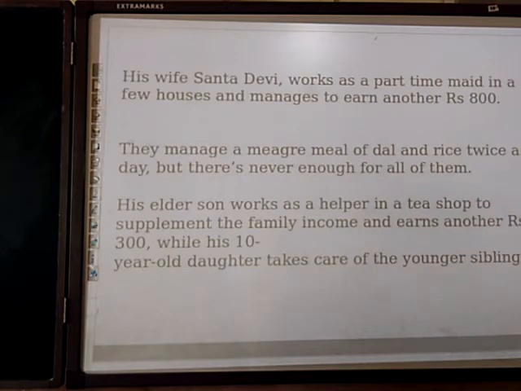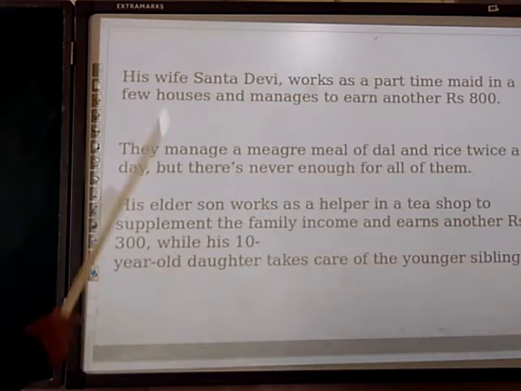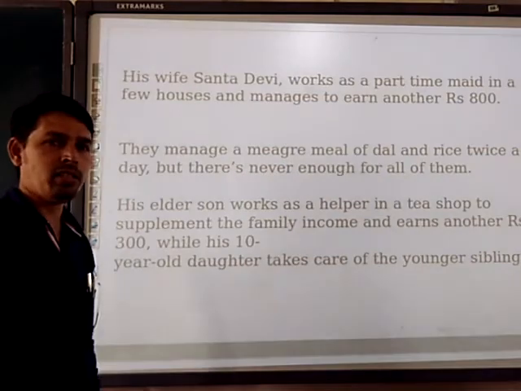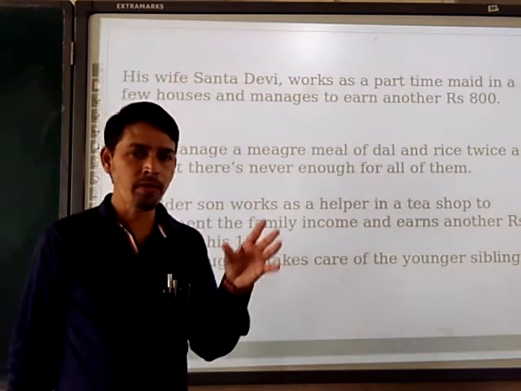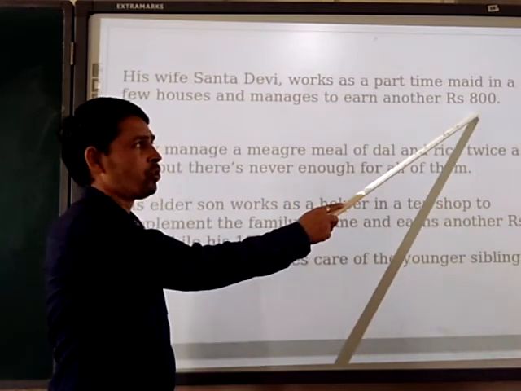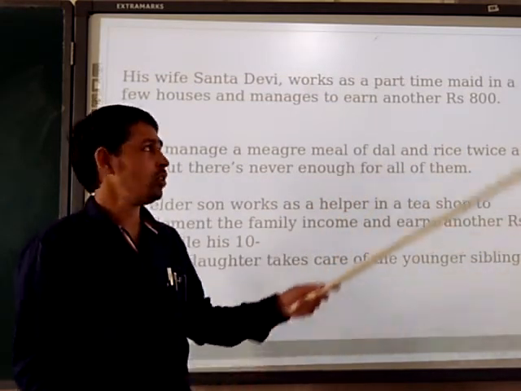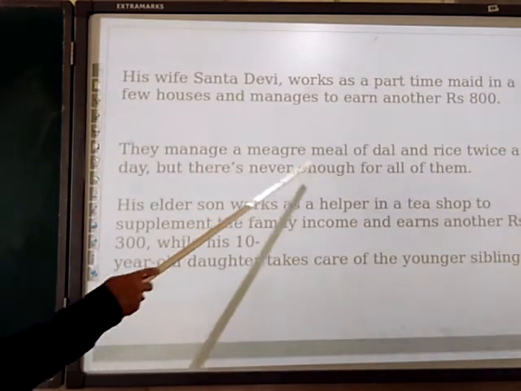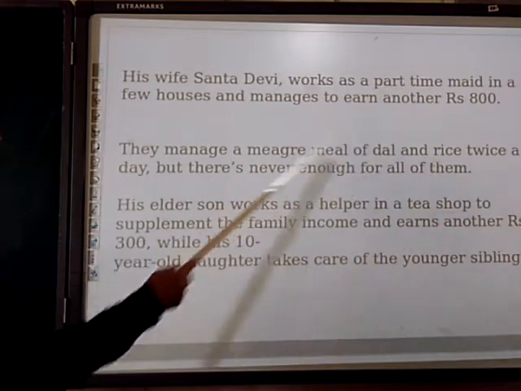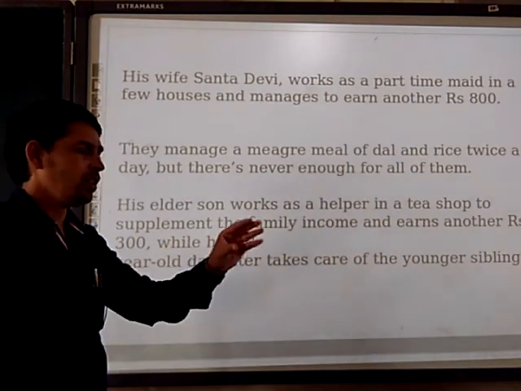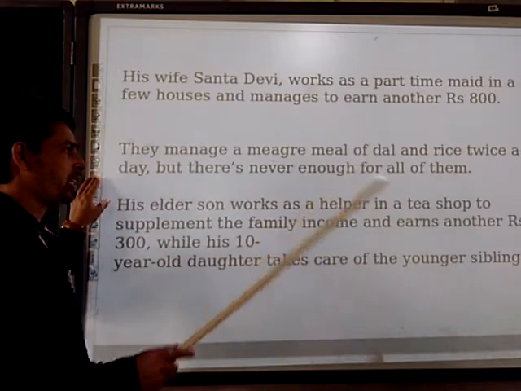Next, his wife Shanta Devi works as a part-time maid in a few houses and manages to earn 800 rupees. He is earning 1500 after a whole month of work. His wife is earning by doing household work in different homes, so she is getting only 800 rupees. Then they manage a meal of dal and rice twice a day, but it is never enough for all of them. They eat only a small amount.